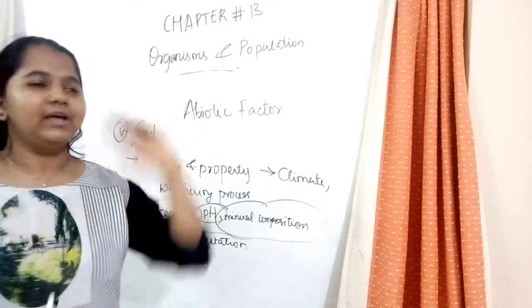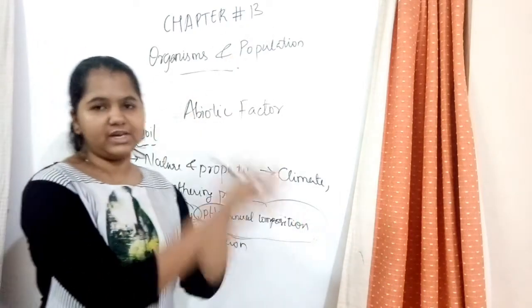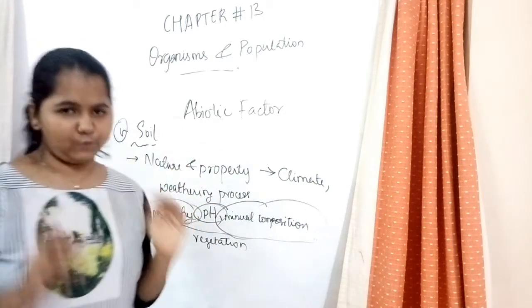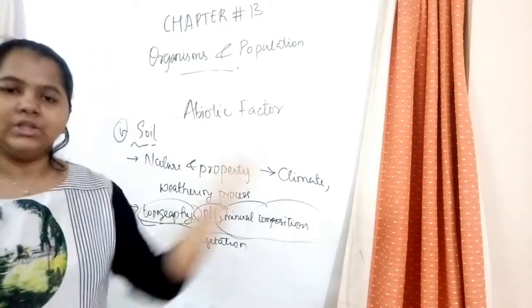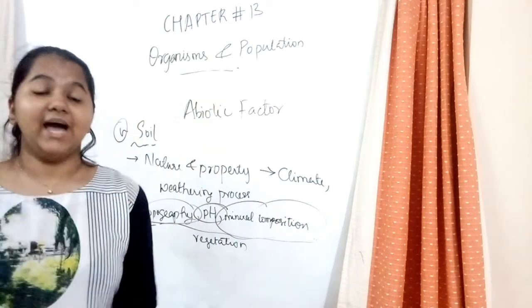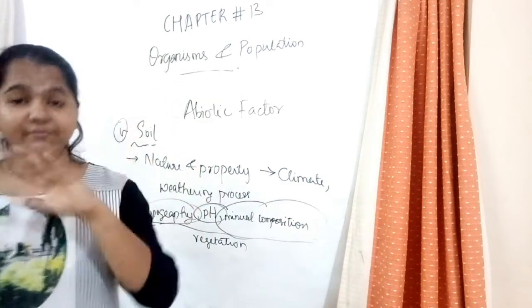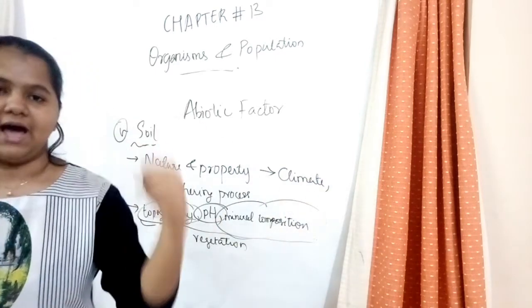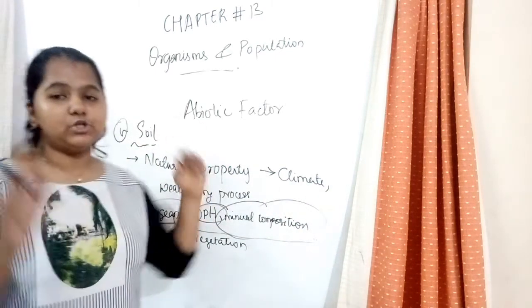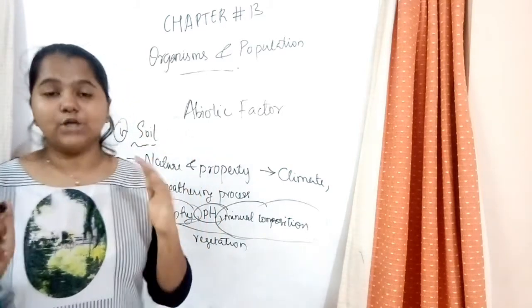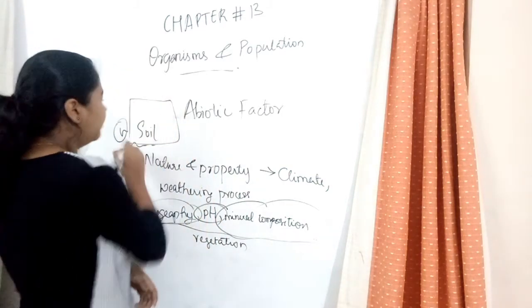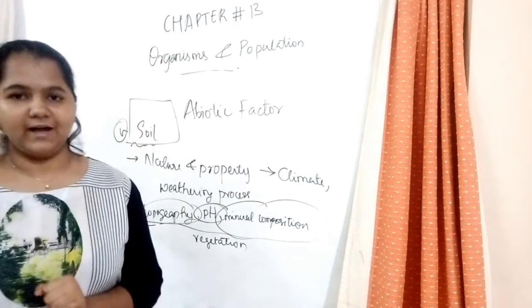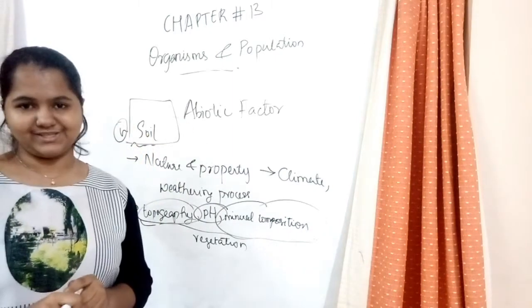In the same way, if there are no vegetarian organisms in the forest and there are so many carnivorous organisms, what would they do? They would find a place where there is another organism which can survive in its place, and then they will move and have their food. So, the distribution of plants and animals is dependent on soil and the growth of plants, etc. So, that is to talk about the abiotic factors. Now, let's see the responses.